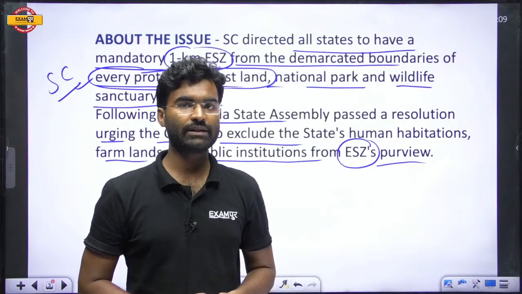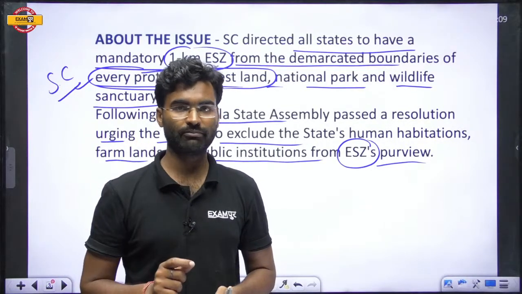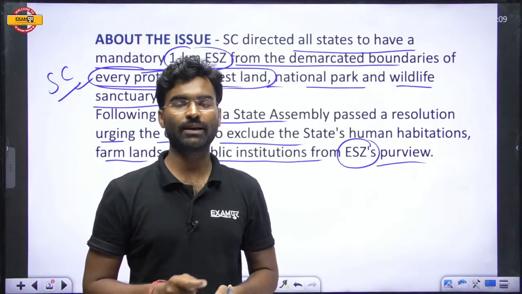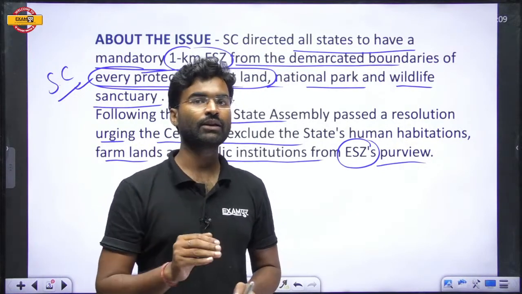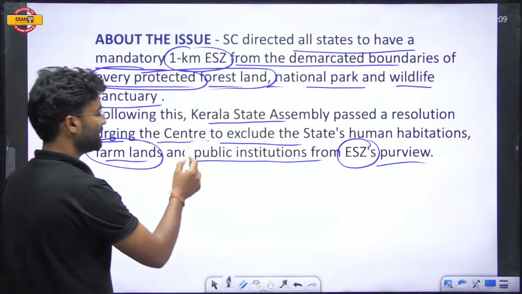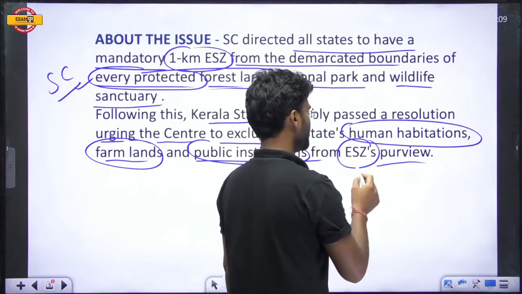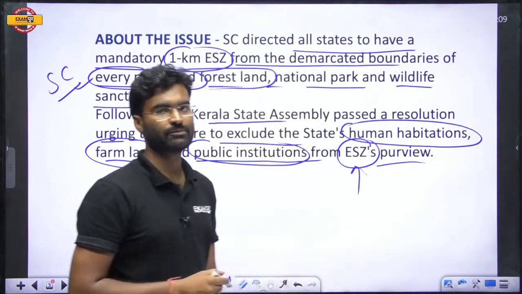So the Kerala government has passed a resolution urging the central government to establish a law which can exempt institutions like farmlands, public institutions and the state's human habitation from the eco-sensitive zones' purview.